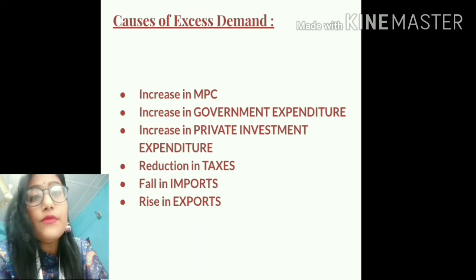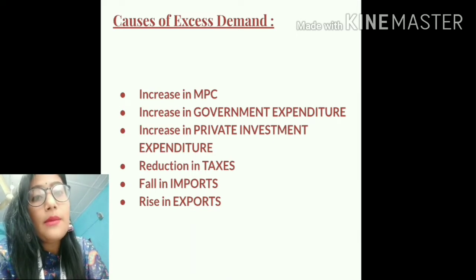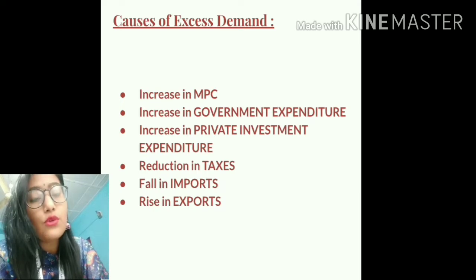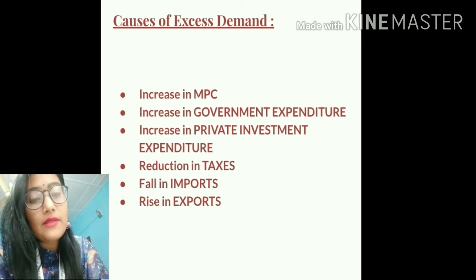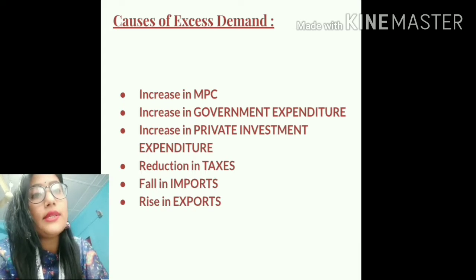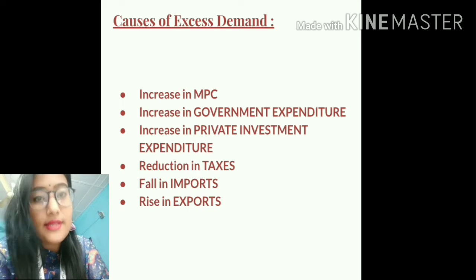On the other hand, a fall in the interest rate makes people willing to take loans from the bank, and by using that loaned money they can make various investments. So because of higher expected returns and a fall in the interest rate, there is an increase in private investment expenditure, which causes demand to become more, thereby leading to excess demand.